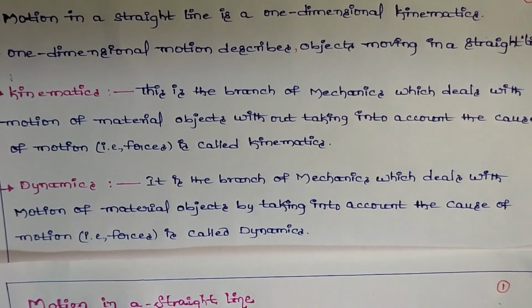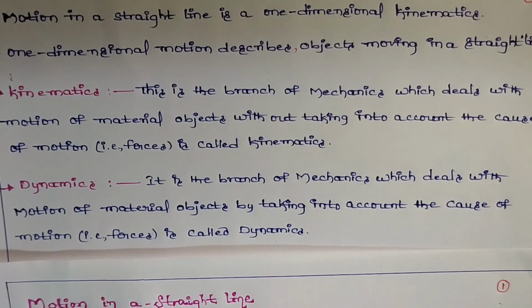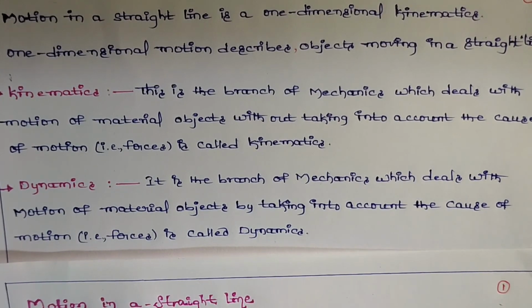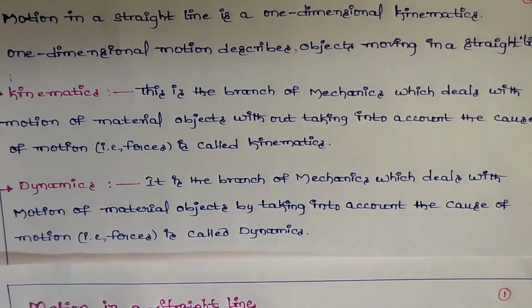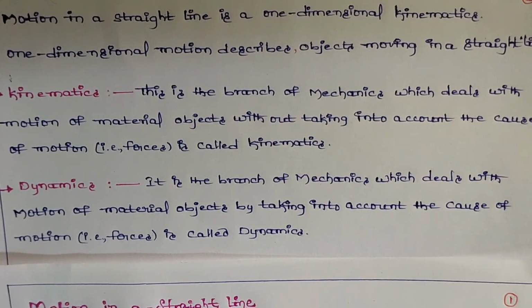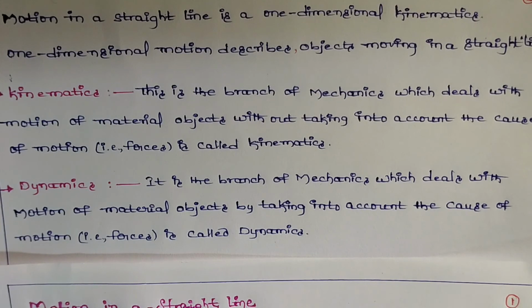Physical bodies have mass, velocity, acceleration, movement, etc. It also studies the effect of the bodies on their environment due to some forces.